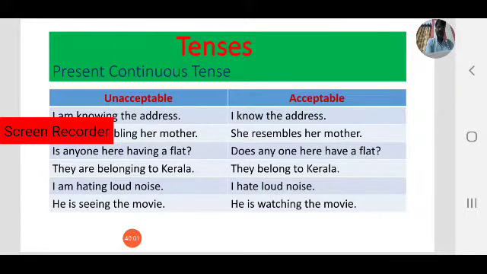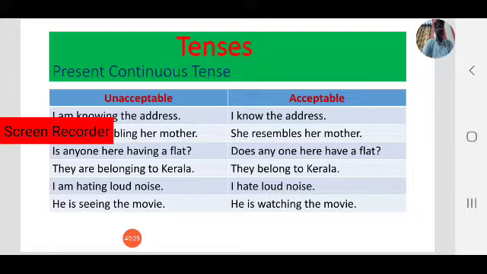Next, is anyone here having a flat? Here having a flat is possession. Like I am having a bike, that is wrong. I have a bike, I have a car, or he has a bike, that is right. He is having a bike is wrong.